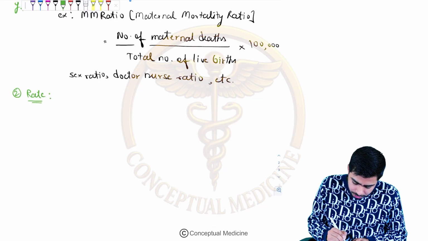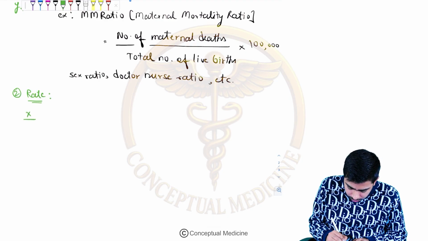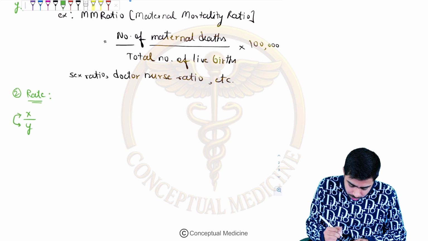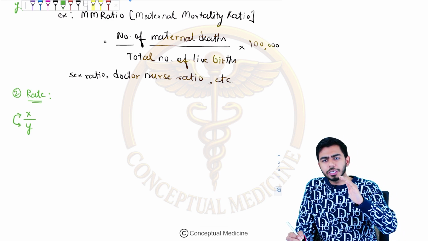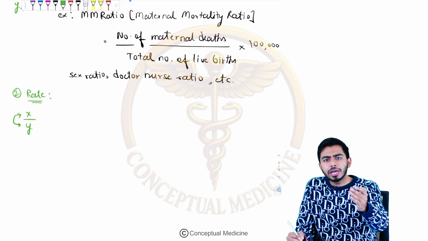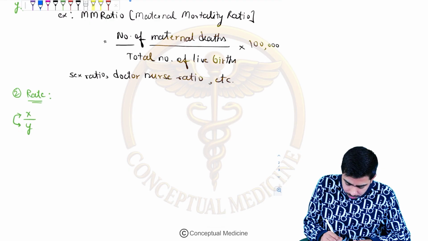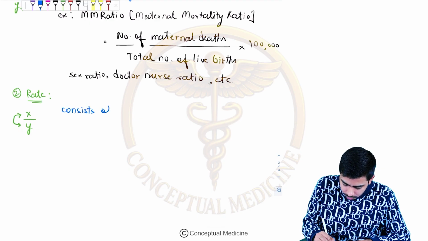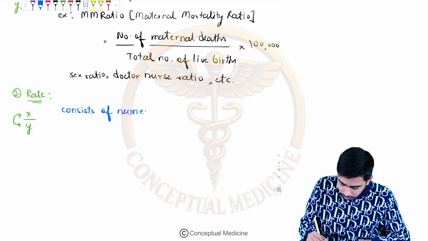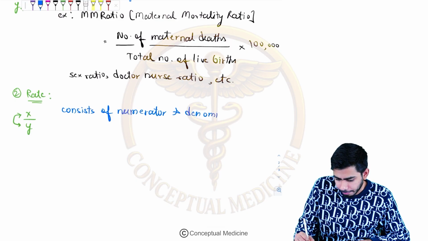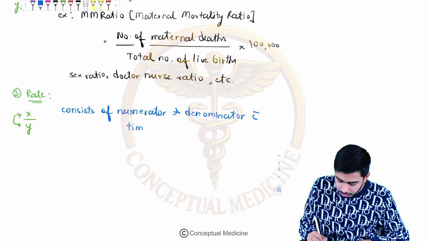In the rate, let's say numerator is x, denominator is y, but now there is a relation between these two. Numerator and denominator are associated with each other. So let me write that it consists of numerator and denominator with time specification.